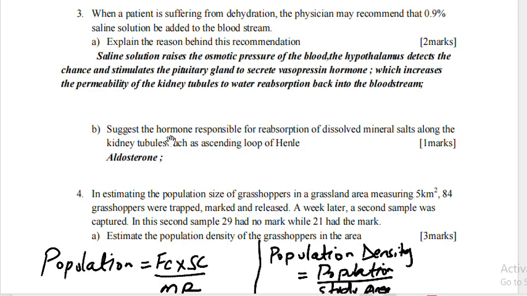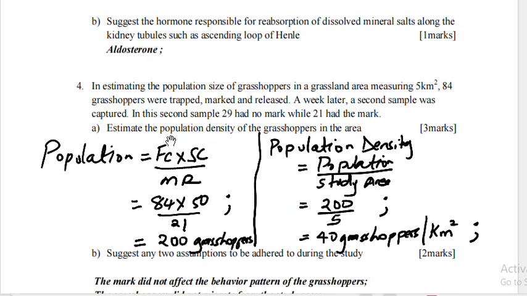Part B. Suggest the hormone responsible for reabsorption of dissolved mineral salts along the kidney tubules, such as the ascending loop of Henle. And that is aldosterone hormone, which is produced by the adrenal glands just above each kidney.